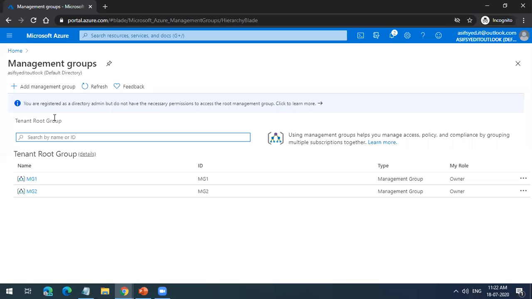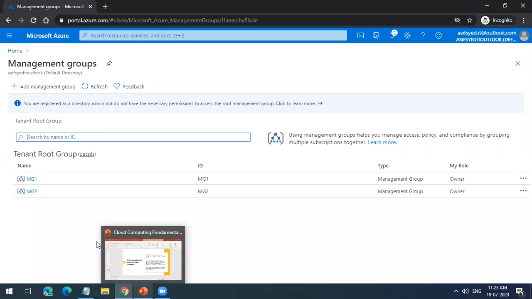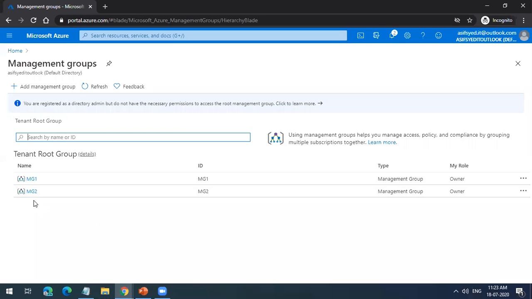The best practice would be that the subscription is under the management groups itself, right? No, it can also be inside the root tenant. You can have that in the root tenant also. We had that already.